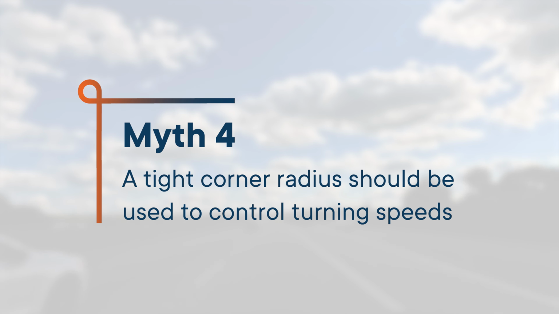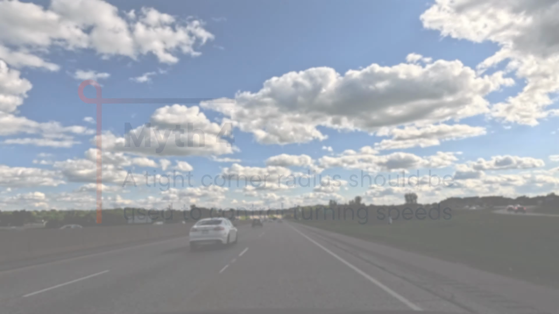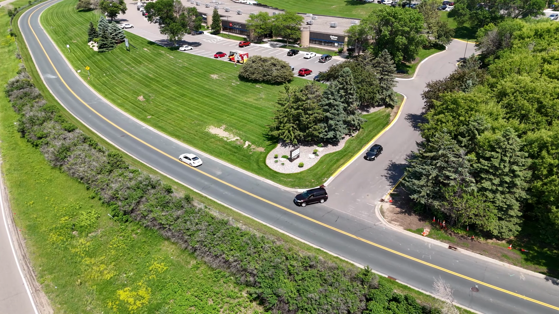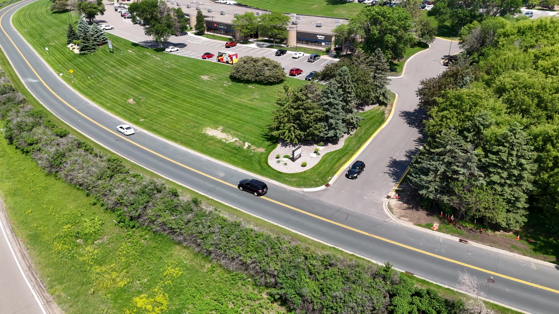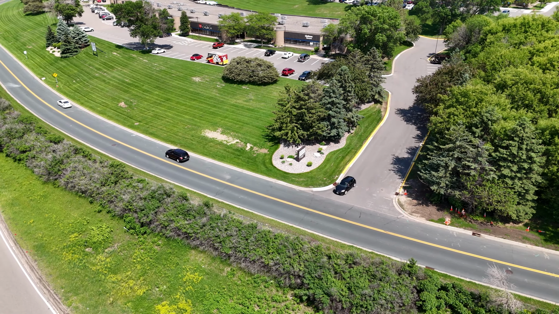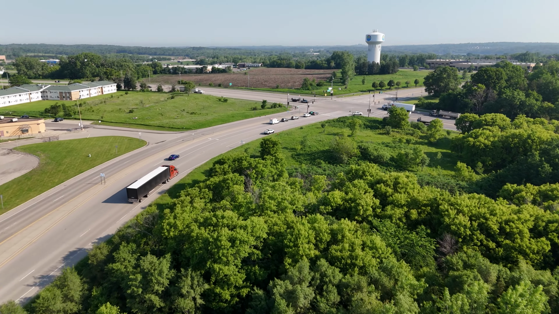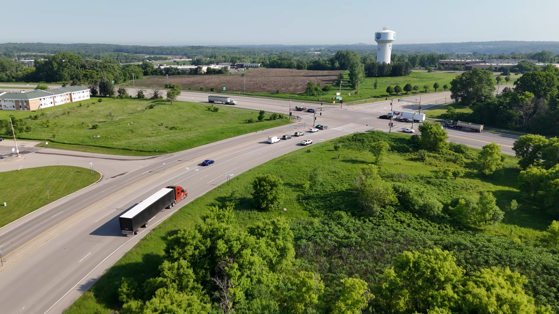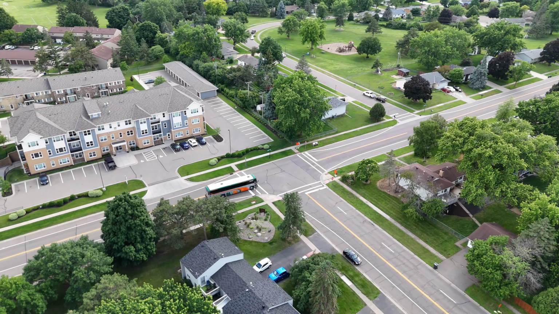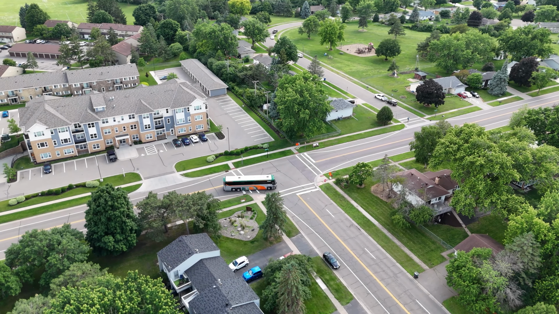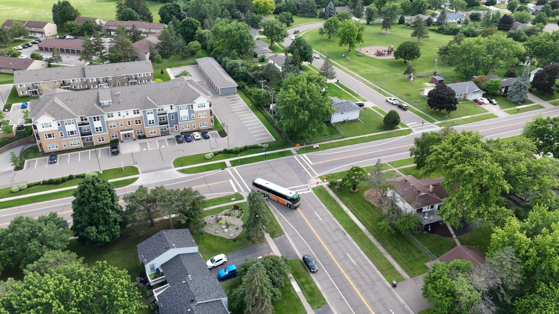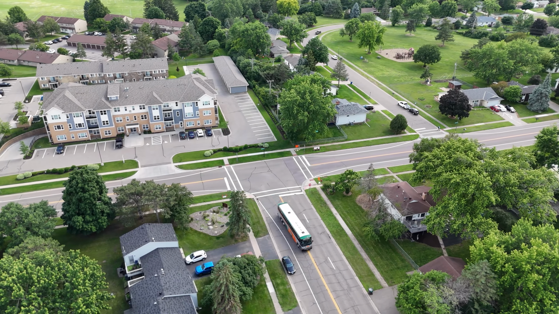Myth 4. A tight corner radius should be used to control turning speeds. While it may be reasonable to allow turning vehicles to track across the center line in a low-volume area where large vehicles are rare, the same cannot be assumed for busier roadways where other vehicles are consistently present. On these roadways, larger vehicles need to be able to make their turn without crossing into oncoming traffic and not driving over the sidewalk where pedestrians might be waiting.